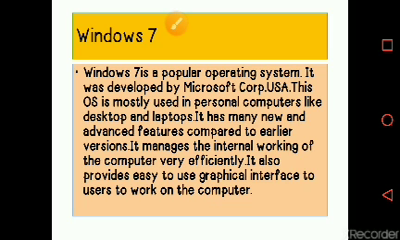One more thing about Windows 7: it also supports touch screen devices. If you have a touch screen laptop or desktop, you can leave the keyboard and mouse aside, and most of the time while using the computer, only with your finger you can touch the screen and use the programs. So Windows 7 also supports touch screen devices. Now next is the features of Windows 7.